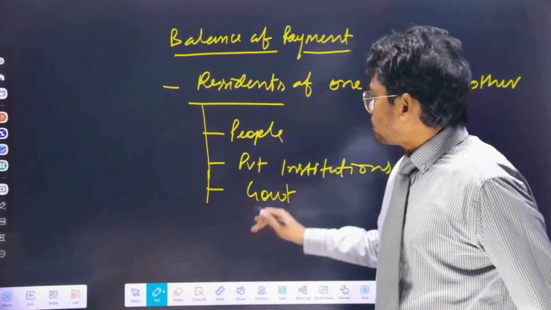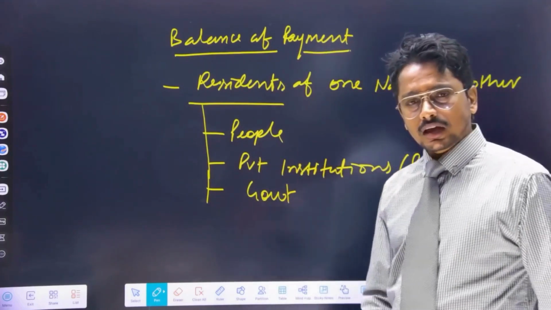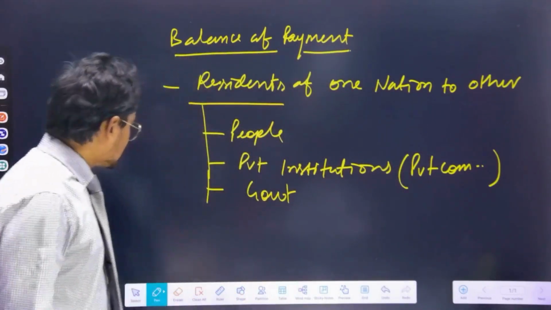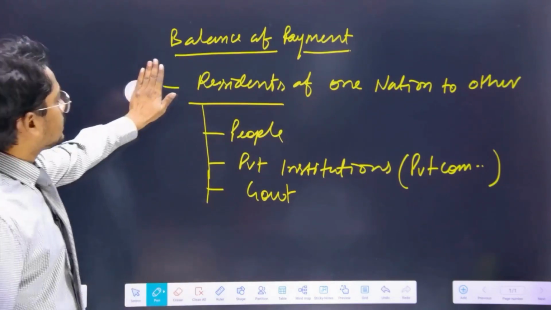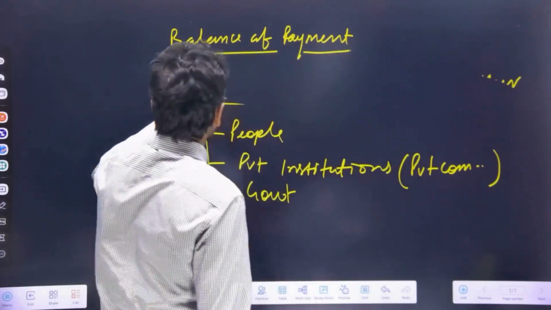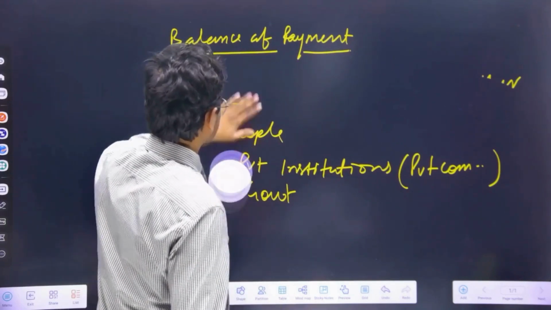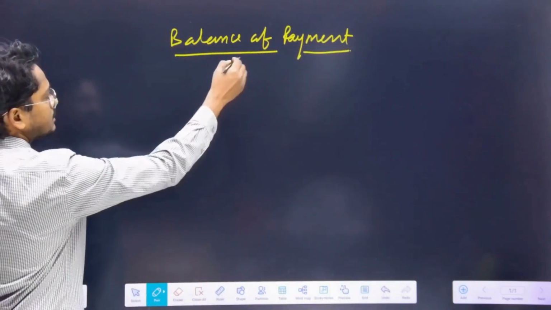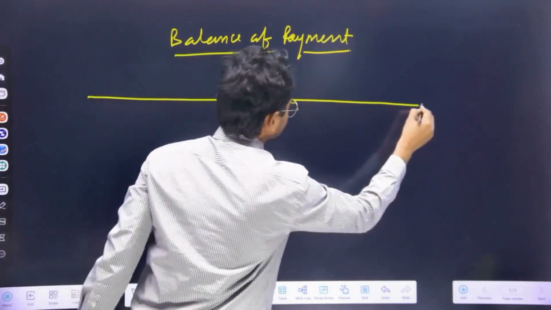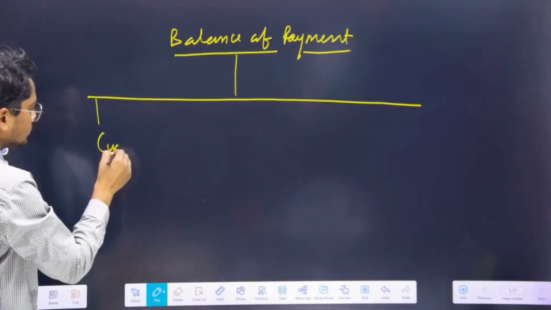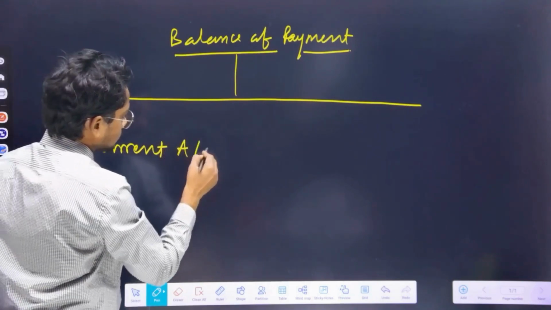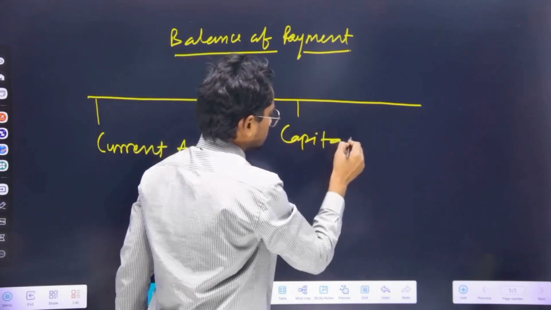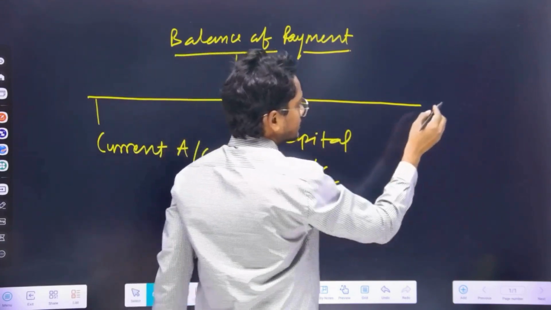Based on these trading activities, our trade can be classified into current account and capital account. So basically, balance of payment comprises two types of account. One is current account and the other is capital account. We will understand them one after the other. So balance of payment is composed of three things. One is current account, the other is capital account, and the third thing is forex.